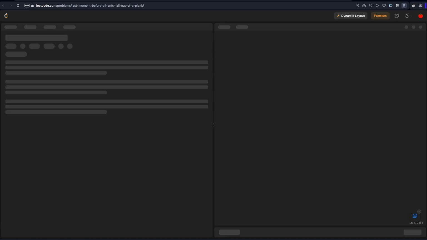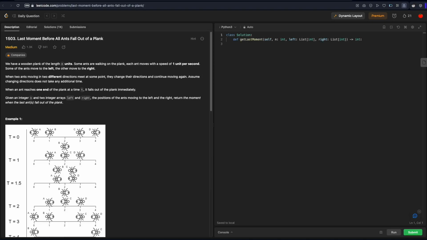Let's take a look at LeetCode problem 1503, Last Moment Before All Ants Fall Out of a Plank. This is a medium problem. So we have a wooden plank, or a log, of length n units. Some ants are walking on the plank. Each ant moves with a speed of 1 unit per second. Some of the ants move to the left, the other ants move to the right.